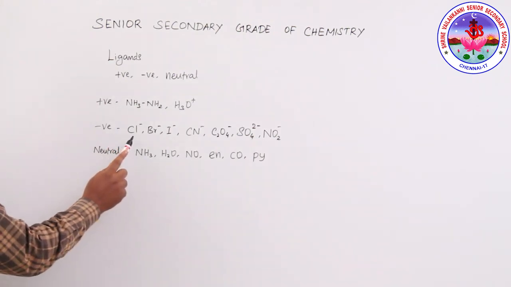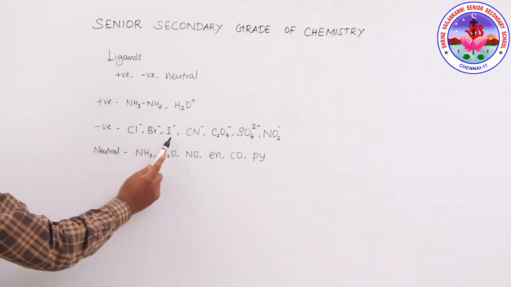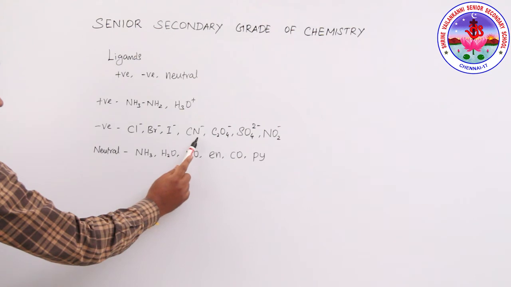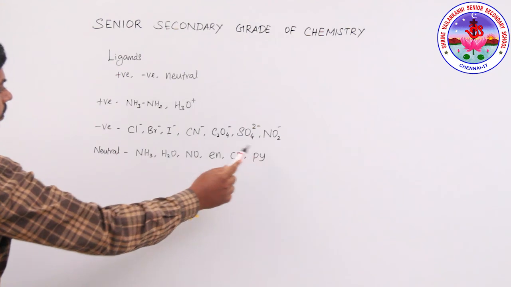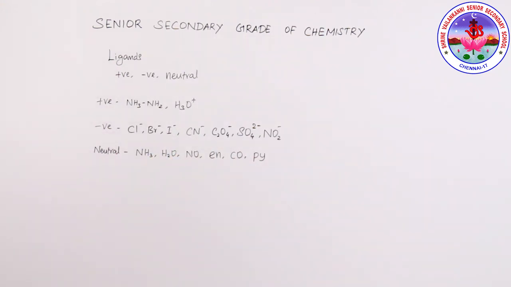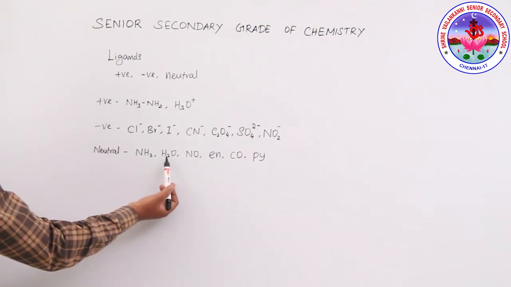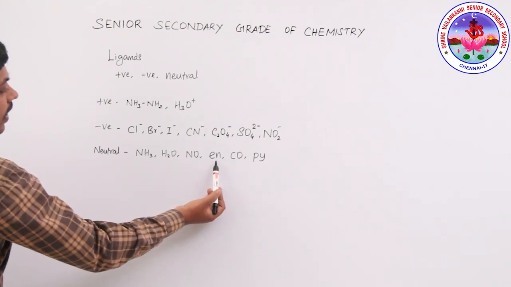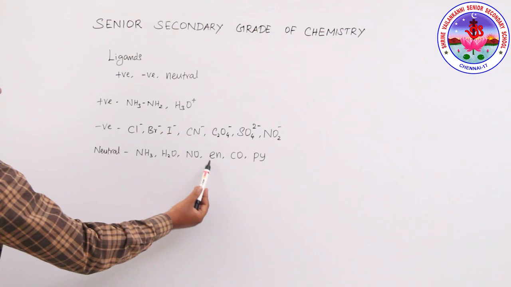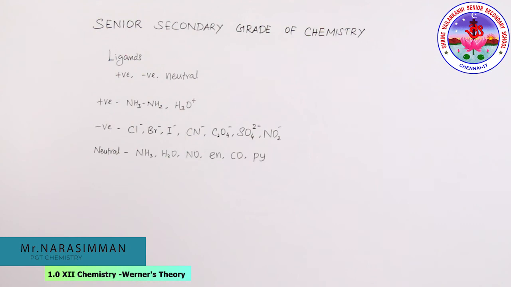See, the negative ligands end with -o, such as chlorido, bromido, iodido, cyanido, oxalato, sulfato, nitrito, like this, ending with o. Then the neutral ligands are amine, NH3 is amine, H2O is aqua, NO is nitrosyl, en is ethylene diamine, that is ethane 1,2 diamine, carbonyl, pyridine, like this. So these are called non-ionic or neutral ligands.